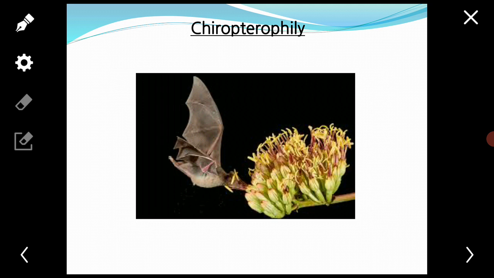The next type of pollination is chiropterophily, meaning by the agency of the bat. It is a mode of pollination performed by the bats. The bats are nocturnal flying mammals which move swiftly and transport pollen grains to long distances, sometimes over 30 kilometers.